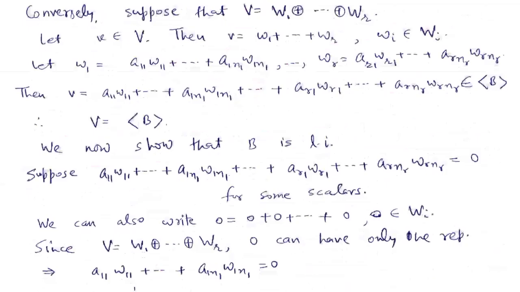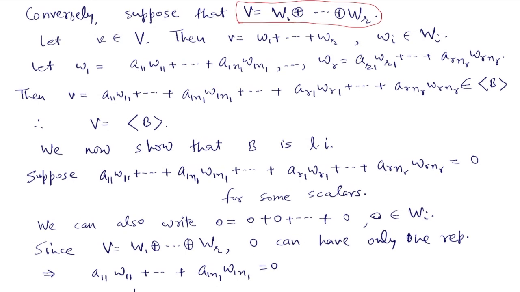Now conversely, suppose that V is the direct sum of these W1, W2, ..., Wr. We need to show that the union of all the bases of W1, W2, ..., Wr becomes a basis of V. Now let v belong to V. Because V is the direct sum of W1, W2, ..., Wr, we can write v as w1 + w2 + ... + wr. Each wi is in capital Wi.